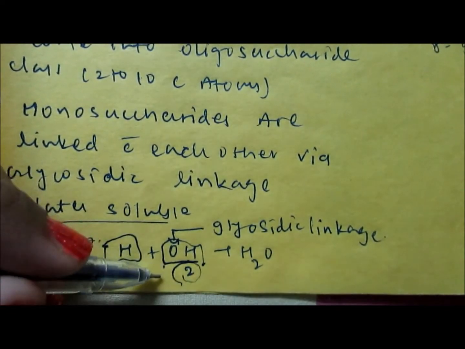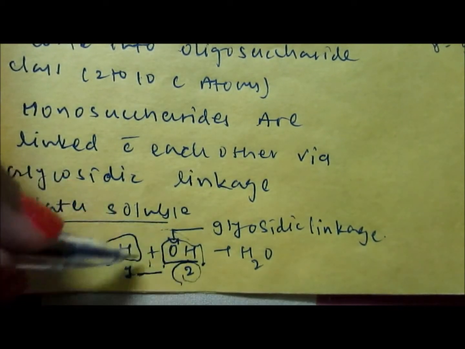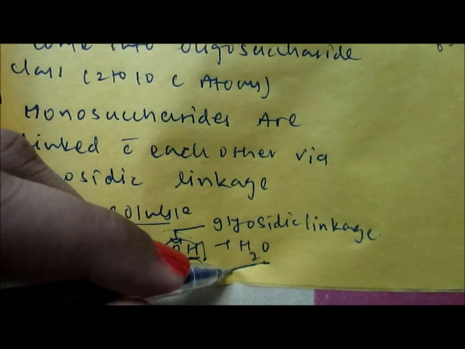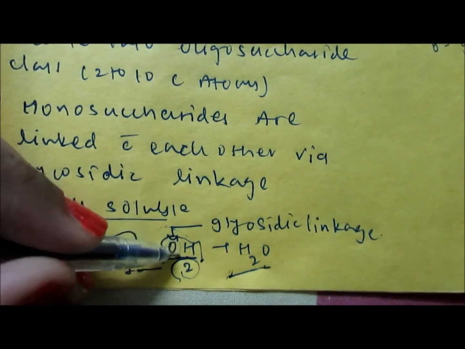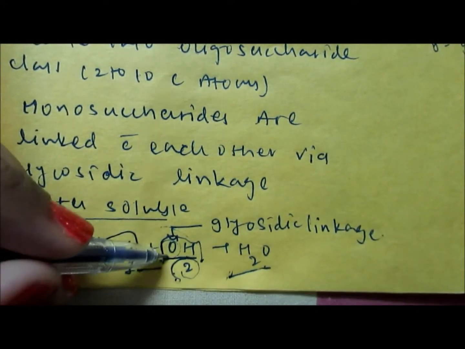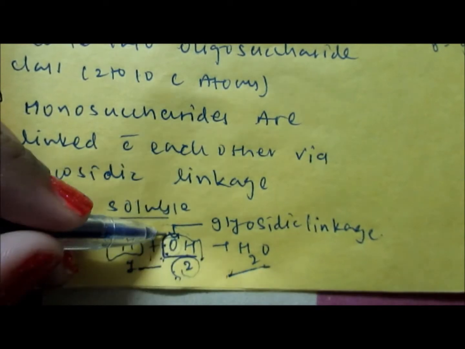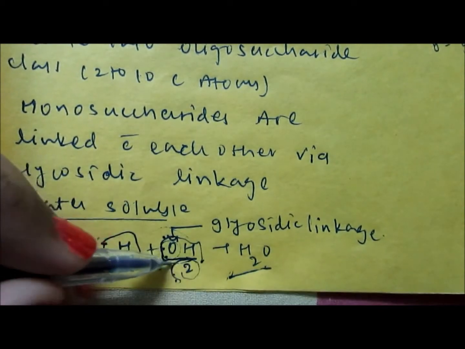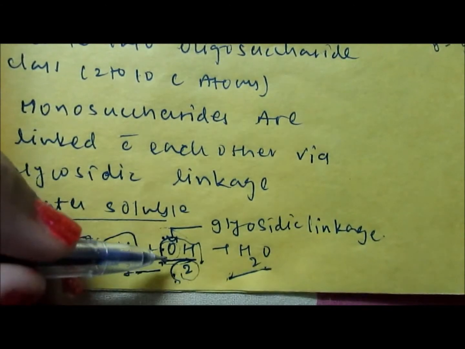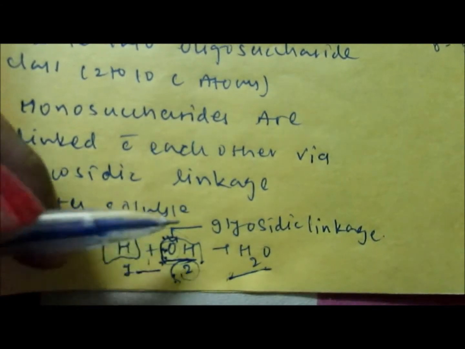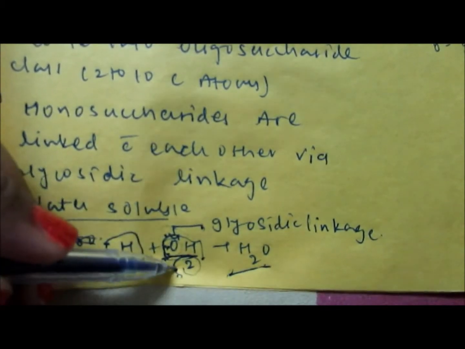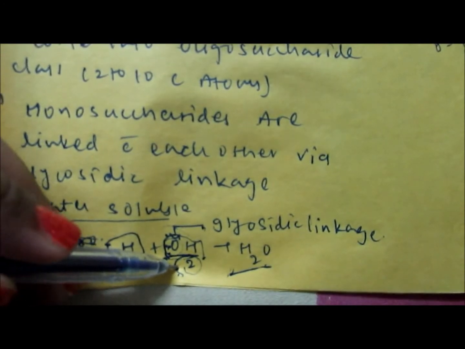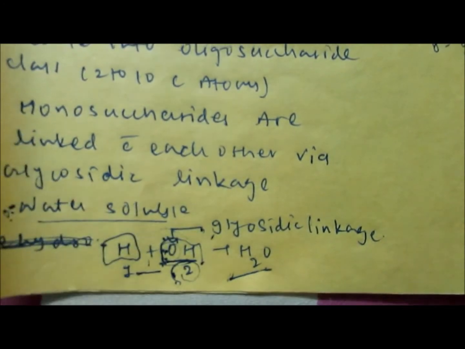So in such a glycosidic linkage, the hydrogen of the first monosaccharide and the hydroxyl group of another monosaccharide molecule join with each other and form a water molecule. Okay, so in such bonding, the oxygen atom of the second monosaccharide having the hydroxyl group basically forms a glycosidic linkage. If this hydroxyl group from the other monosaccharide moiety comes from the alpha carbon, then this linkage is called an alpha glycosidic linkage, and if this hydroxyl group comes from the beta carbon unit, then this linkage is called a beta glycosidic linkage. Okay, so please keep it in mind.